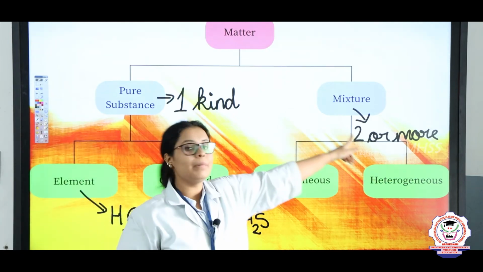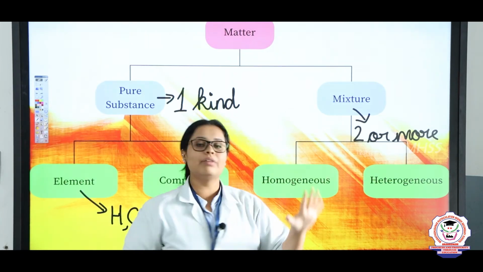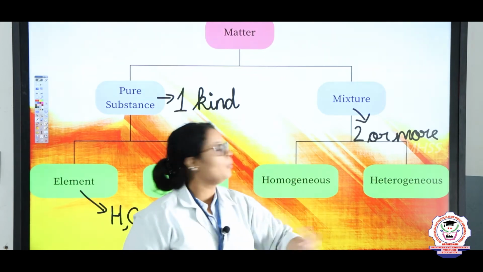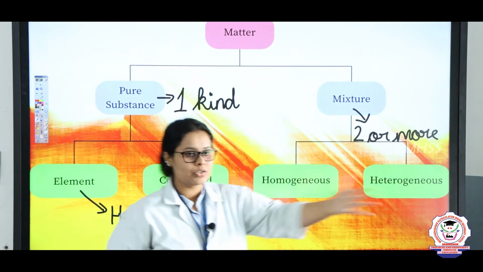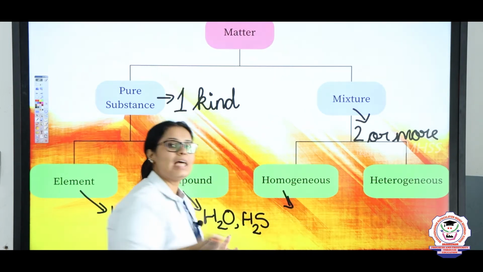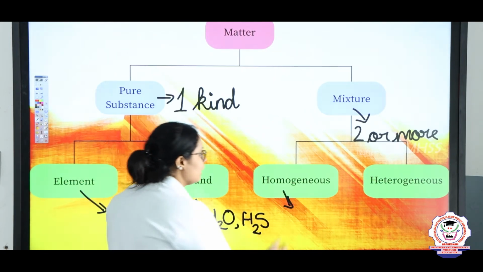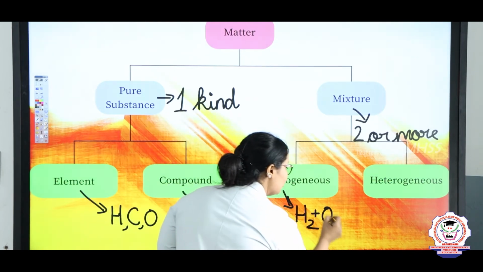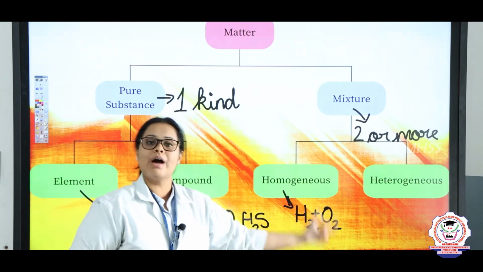Same way, when we come to mixtures, mixtures are divided into two parts: homogeneous mixtures and heterogeneous mixtures. Homogeneous mixture means, for example, H2 plus O2. H2 and O2 are gases.